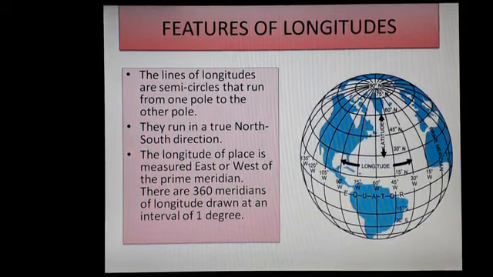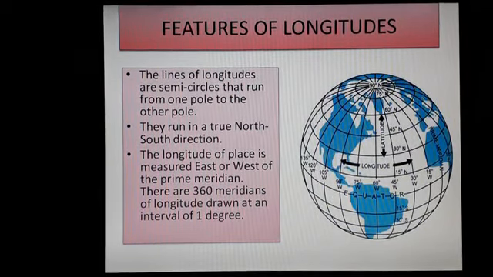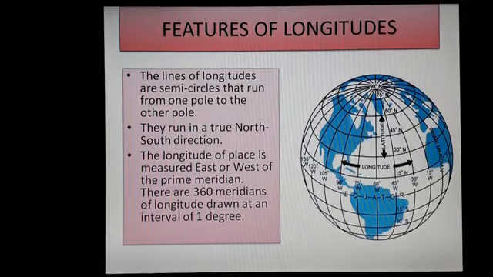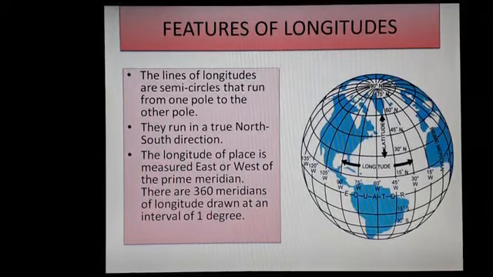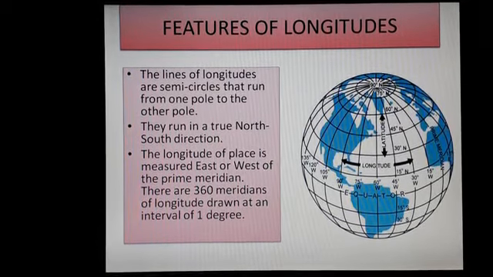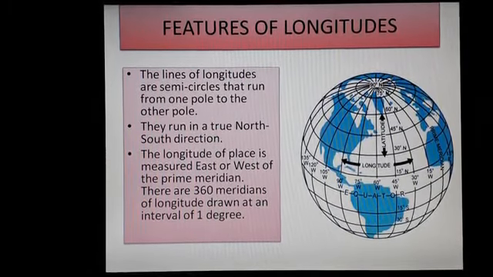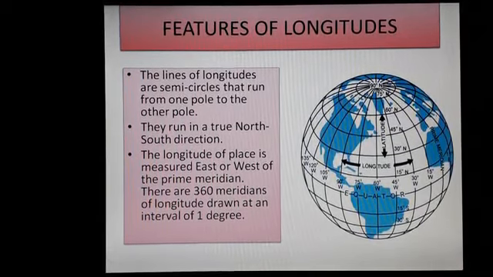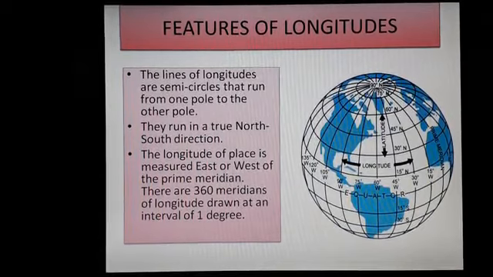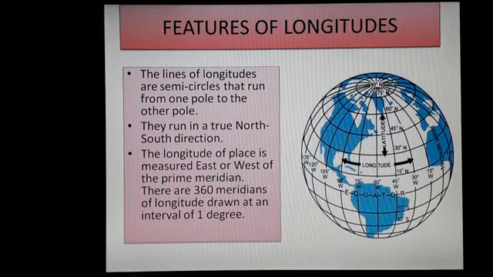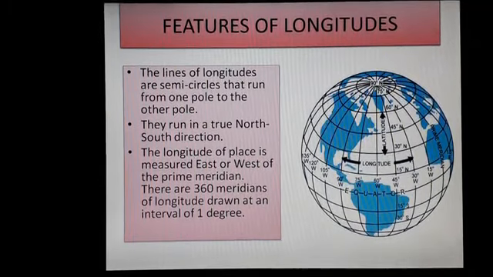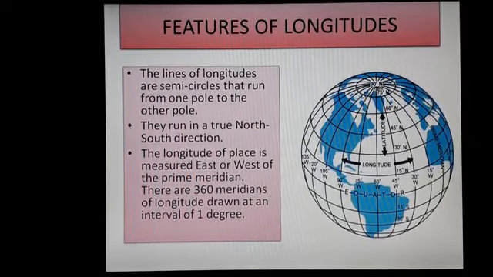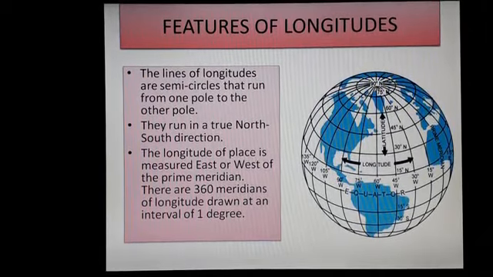Next we will learn features of longitude. The lines of longitude are semicircles that run from one pole to the other pole. They run in a true north-south direction. The longitude of a place is measured east or west of the prime meridian. There are 360 meridians of longitude drawn at an interval of 1 degree.